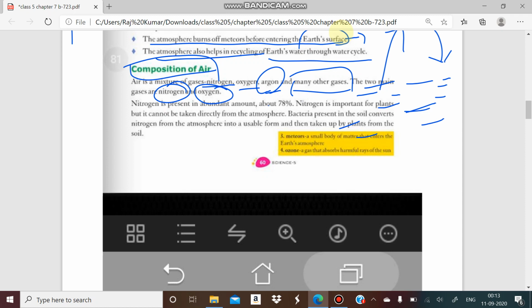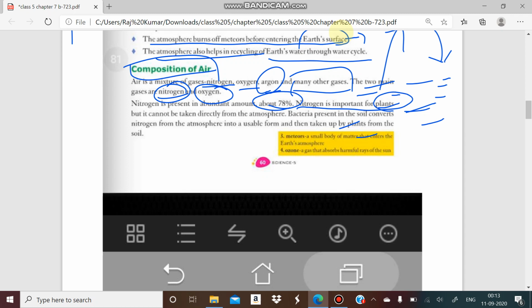Around 78%. Suppose the total is 100%, or 100 molecules. So out of the 100 molecules, 78 molecules will be nitrogen. So nitrogen is present in an abundant amount in our environment. Nitrogen is also important for our plants.